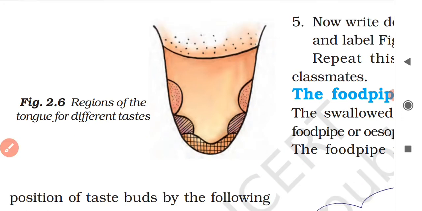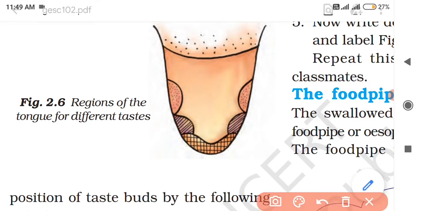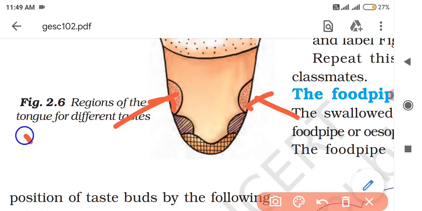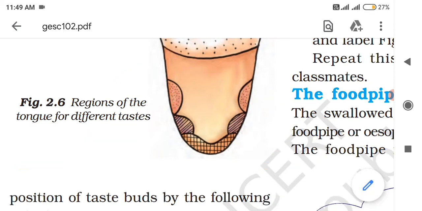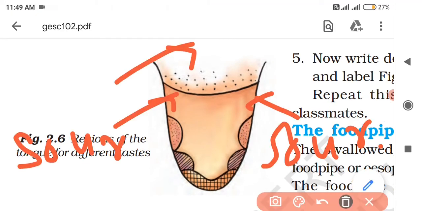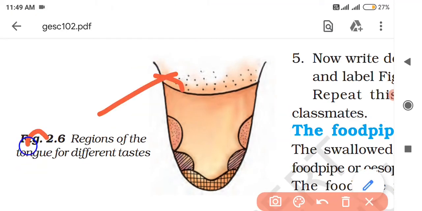The sides of the tongue detect sour taste. At the sides, here and here, it detects sour taste. And the back of the tongue detects bitter taste. At this position, it is not sour, it detects bitter taste. Yes, bitter.